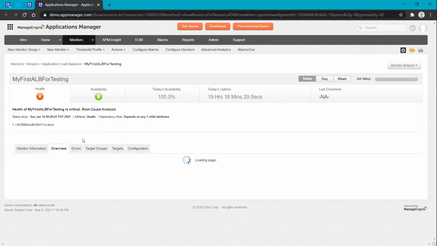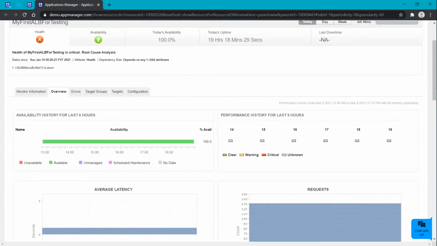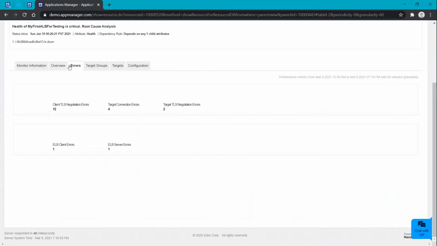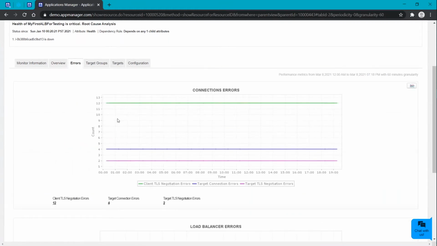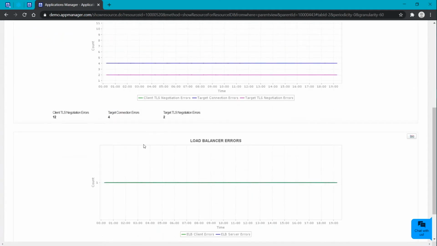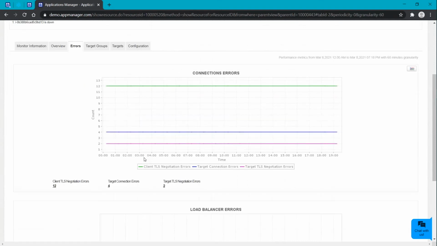Here we will be focusing mainly on the errors and the target related information. From the error tab, we can observe the connection error and the load balancer error along with its reason. So here you can even configure an alert in case a particular value reaches high.